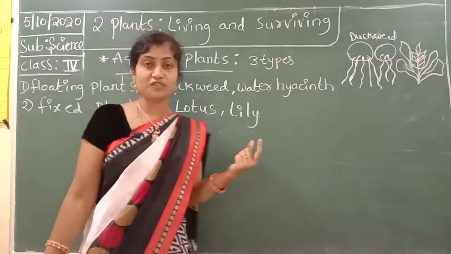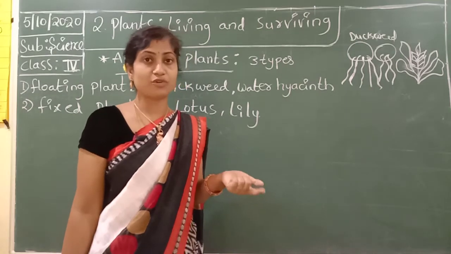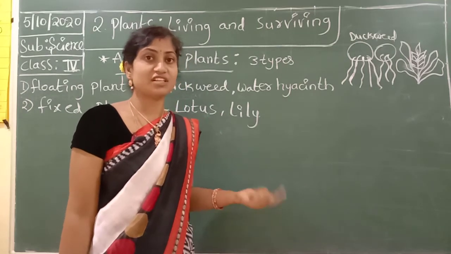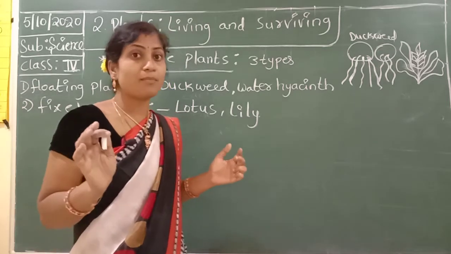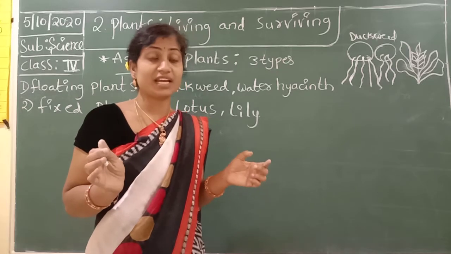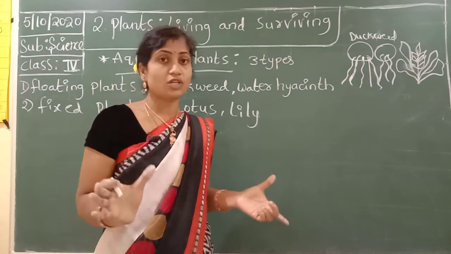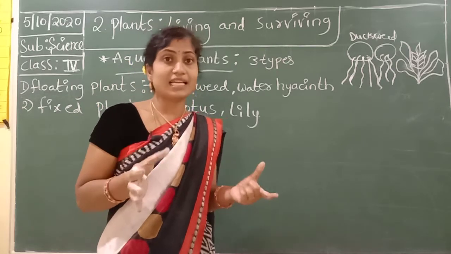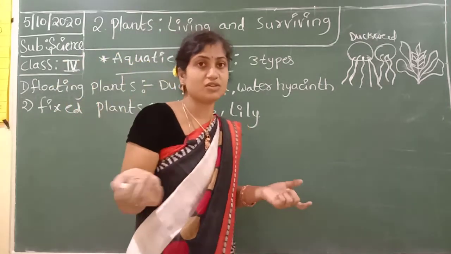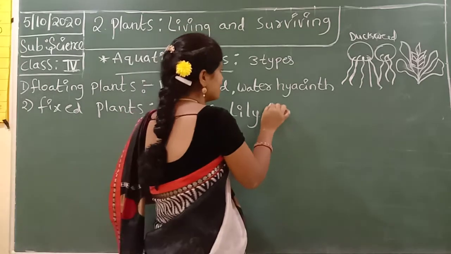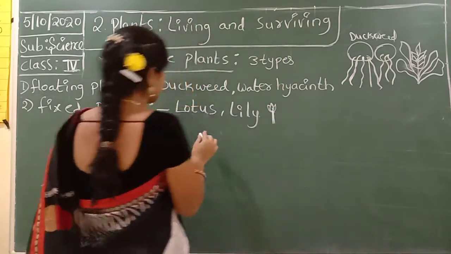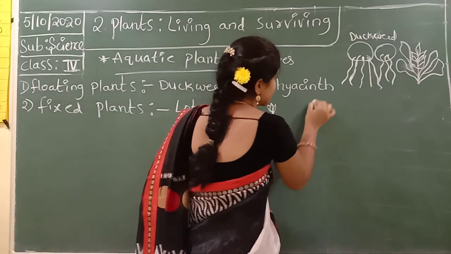When we go to a village, we observe ponds and lakes. In those lakes or ponds we find many lotus flowers and lilies. We regularly wear lilies in our hair too, a small white flower. And then especially the lotus.